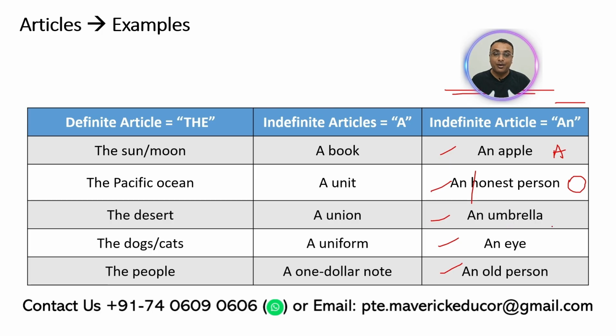Next is an umbrella. Even though the word is spelled with a u, you wouldn't say umbrella with a consonant sound. You would say umbrella, right? And I, A. Okay, an old person, O. So that is why you would be using an over here, even though they are unspecific nouns. It could be any apple or any honest person or any umbrella. But the word should be vowel sounding words.